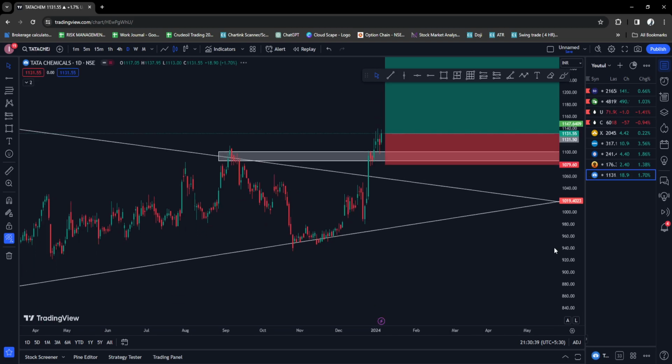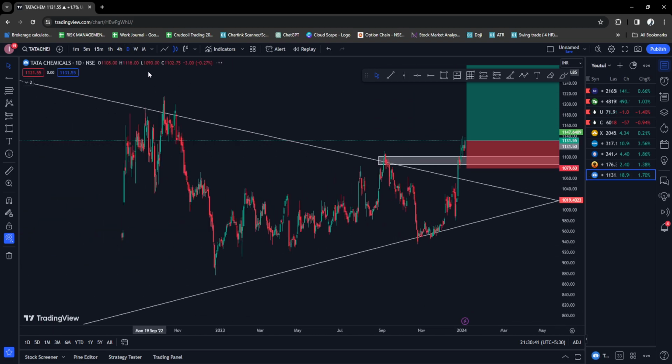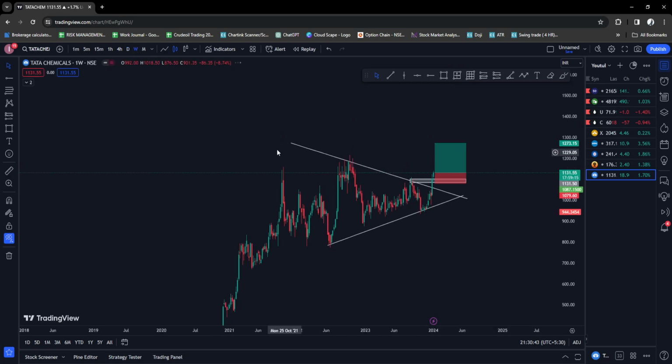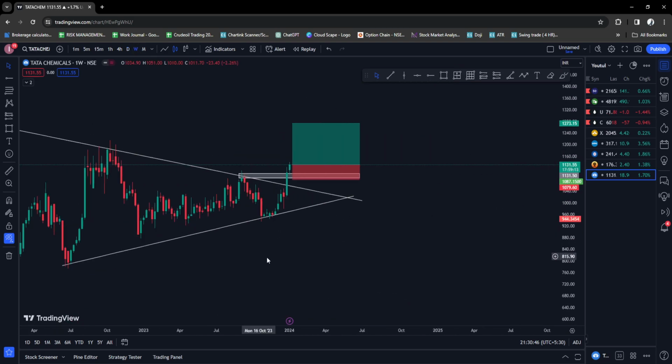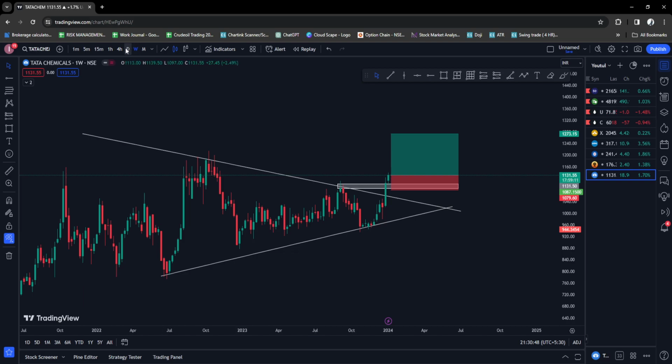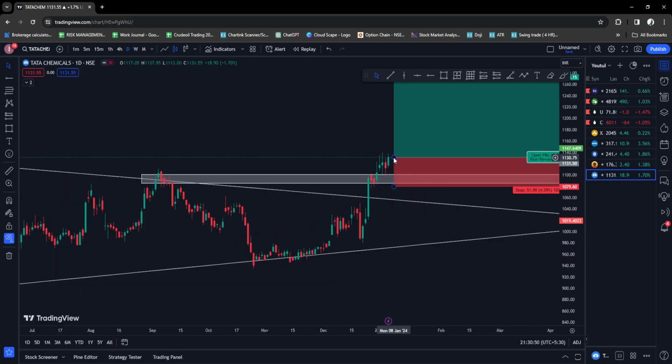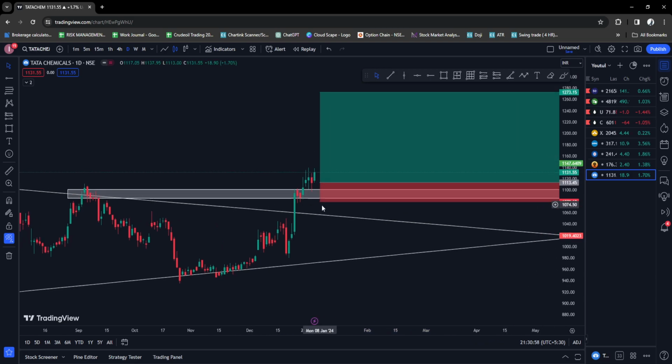Next is Tata Chemicals. Tata Chemicals is also a very good stock. On a weekly time frame, if you see, there is a trend line, a pennant which is forming, and this is a resistance which got broken. So if I get a price of 1108 to 1145, I'll be buying it anywhere in this range, and my stop loss will be 1080.